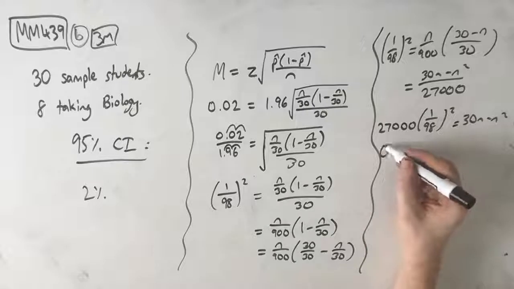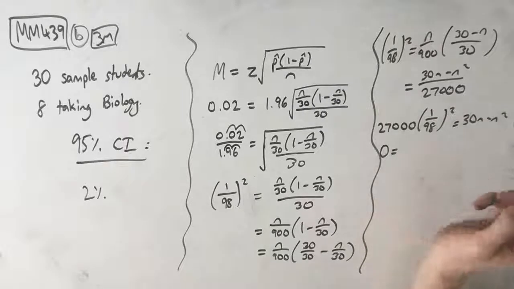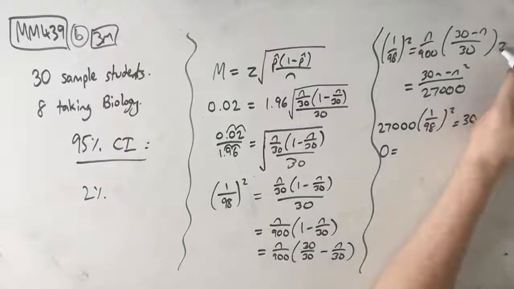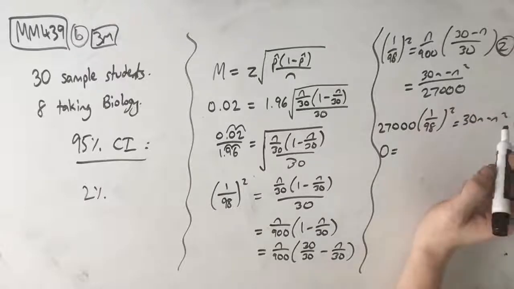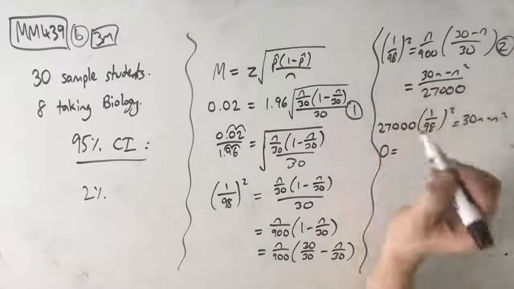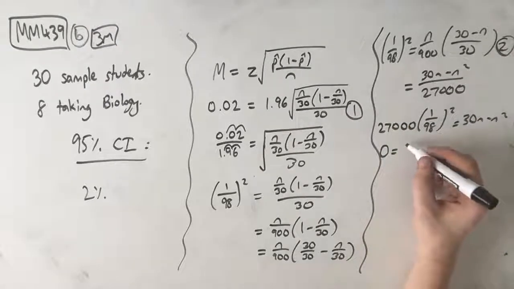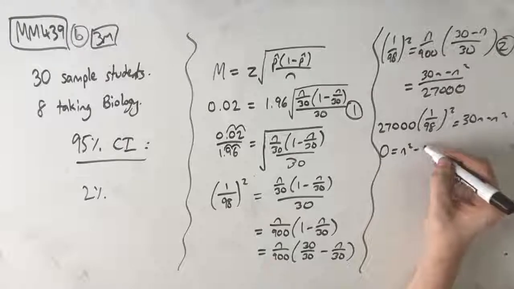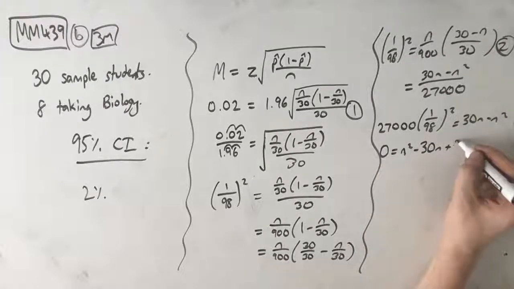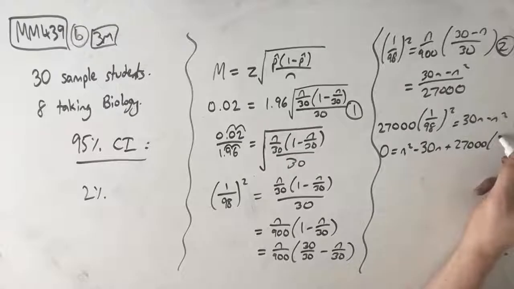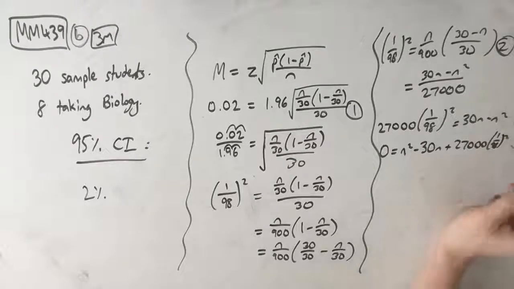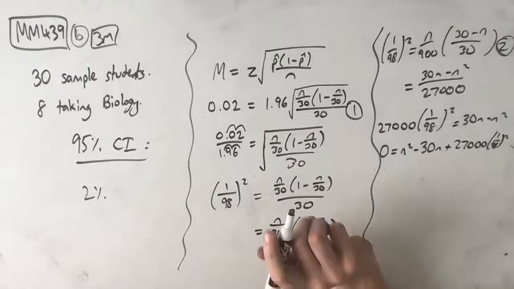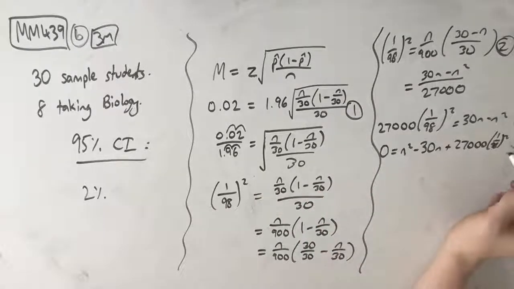This up here is our second mark. Our first mark is the bit where we sub in everything. So then therefore 0 is equal to n squared minus 30n plus 27,000 times 1 on 98 squared. You see that? Awesome. So that's our third and final mark for part B.